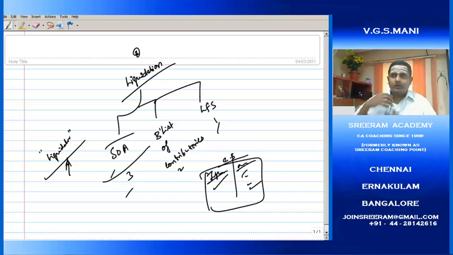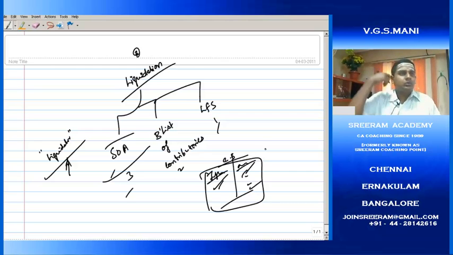First, we need to prepare the SOA. The company's duty is to prepare the SOA. After preparing the SOA, it will be handed over to the liquidator. The liquidator will open a cash book to record all the disposal of assets and settlement of liabilities. After disposal of all the assets and liabilities, it is not in this manner that we need to present it to the court or the company, as the case may be.